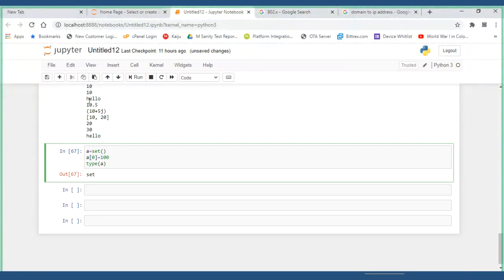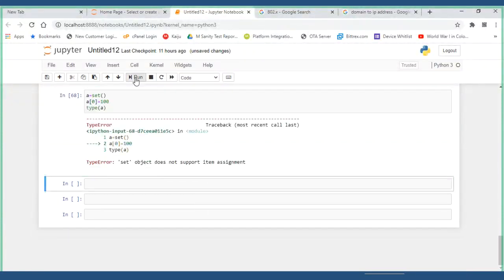Whether it is allowed or not. What is it saying? It doesn't support assignment. Then what type of object is it, mutable or immutable? Immutable. Set is immutable like tuple. Like tuple, set is also immutable. Like fundamental data types, it is also immutable.